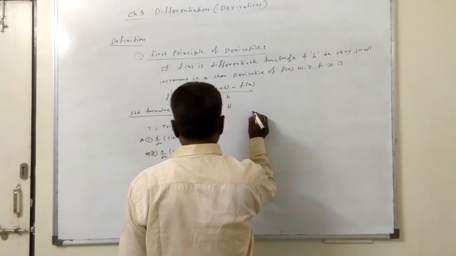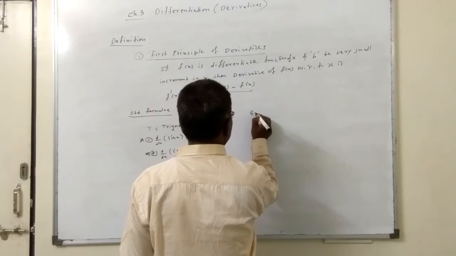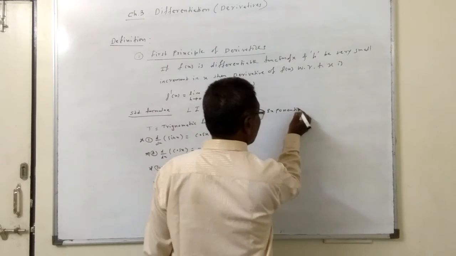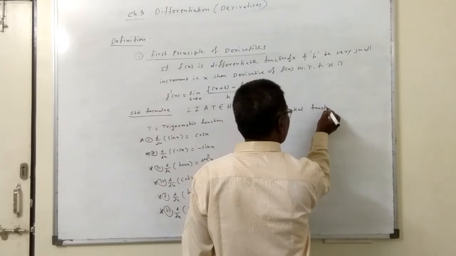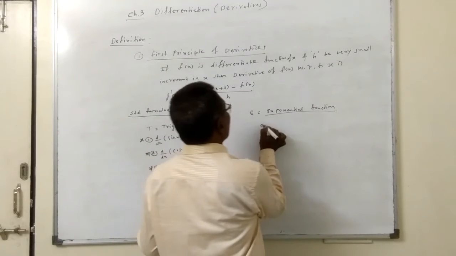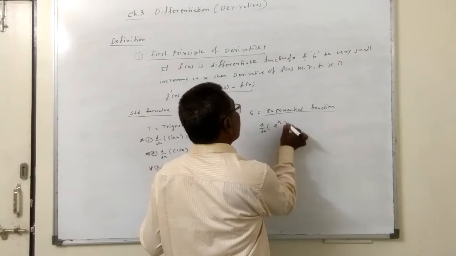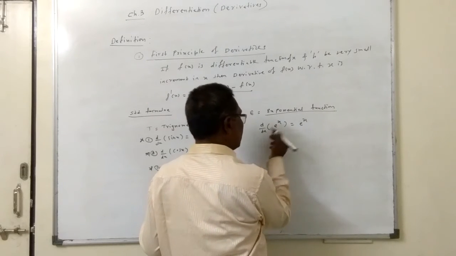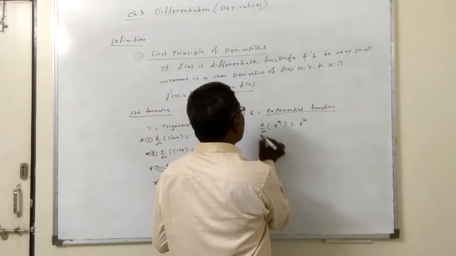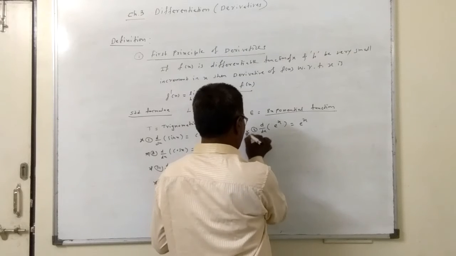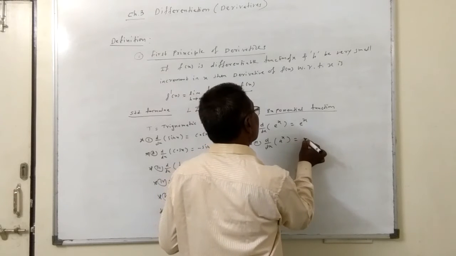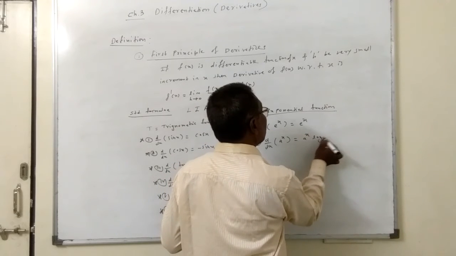So six formulas we get in trigonometry. Then the next function is e, meaning the exponential function. In the exponential function, we get two formulas. d by dx of e raised to x is equal to e raised to x, where e is a constant whose value is 2.71828. The second formula: d by dx of a raised to x, where a is any constant, is a raised to x log a.